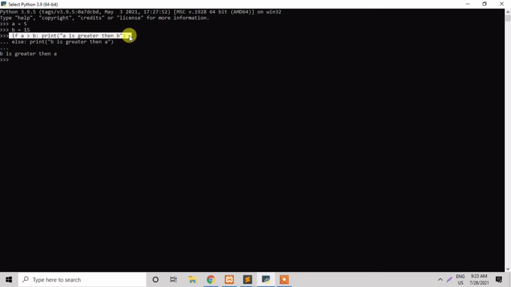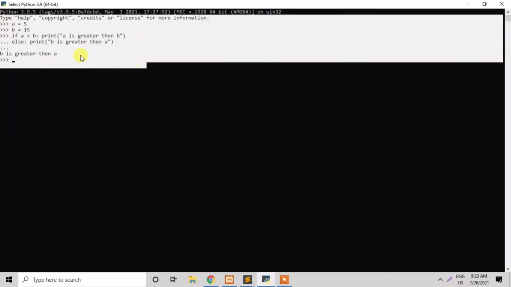So the first statement is false because A is 5 and B is 15. So as per the calculation, B is greater than A. So the answer is B is greater than A. In this way we can use the if-else statement in the Python programming language.